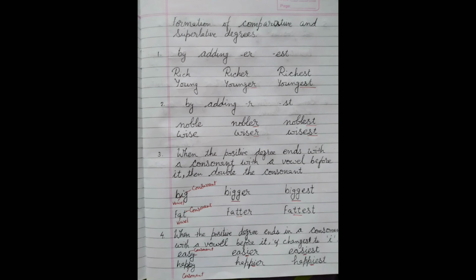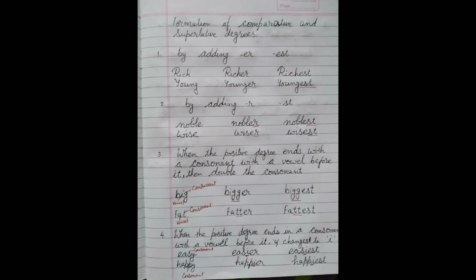Next type, when the positive degree ends with a consonant with a vowel before it, then double the consonant and then add ER as it is. See, big, B-I-G, big. Here G is the last letter which is a consonant, and before this consonant there is a vowel I. So when we change it to comparative, it becomes B-I-double-G-E-R.